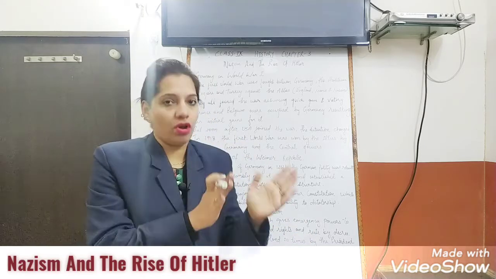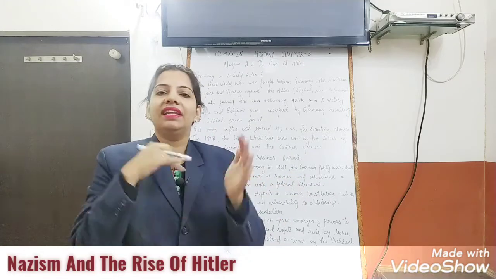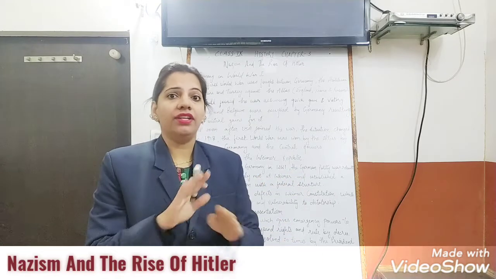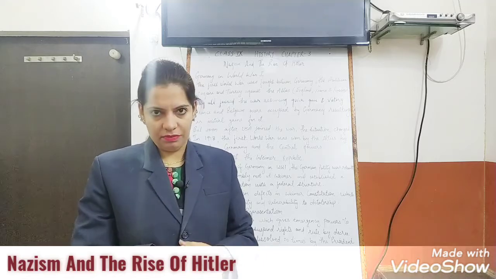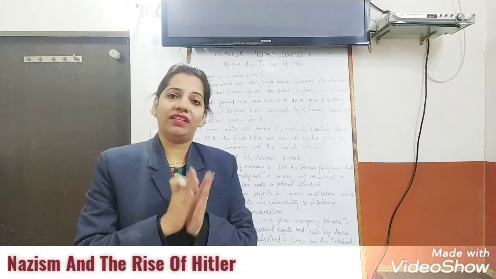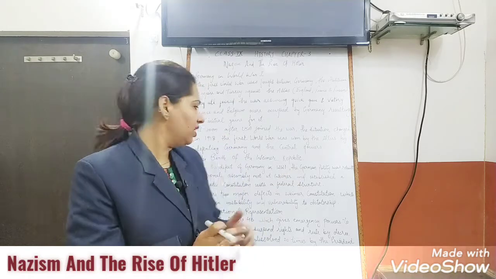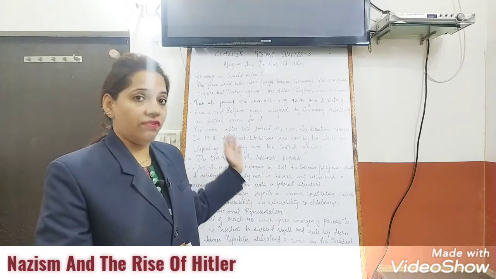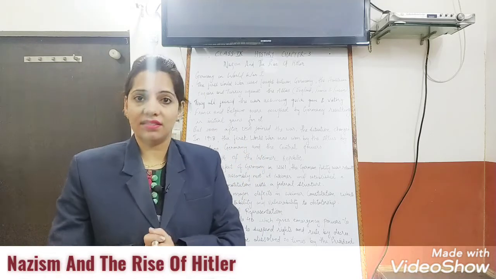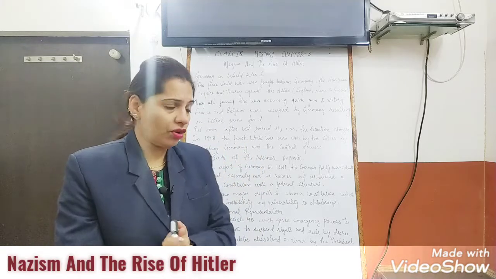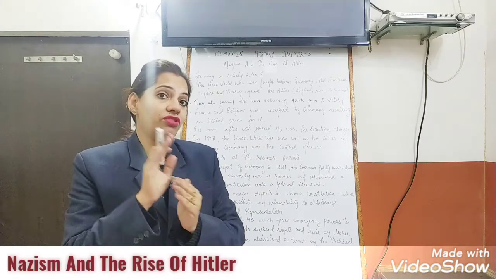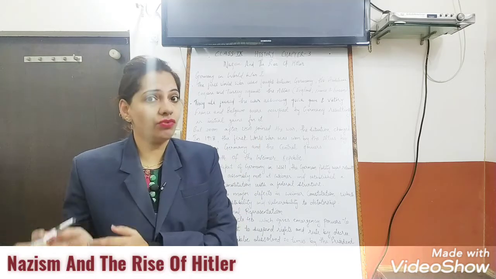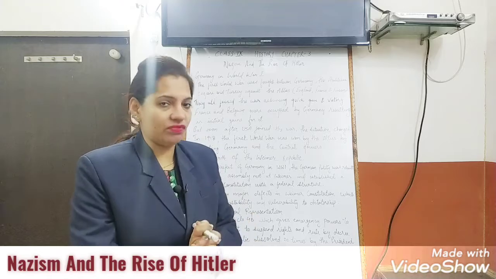As they lost the war, their political, social and economic conditions were totally disturbed. The war has affected all the areas of the country. So what happened next? There was a change in the political system. That is a very important topic: the birth of the Weimar Republic. As I told you, there was a change in politics, social and economic situation. So we will start with what happened in politics.